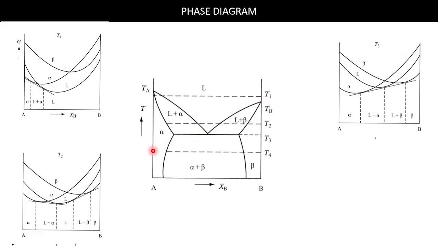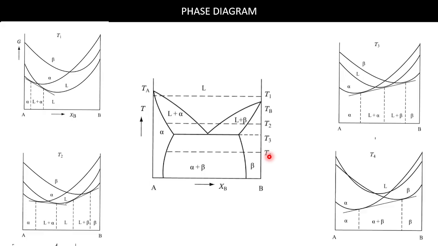And you can understand what could happen for T4. It is clear that liquid will increase, and then for alpha and beta we will get a composition of alpha beta equilibrium. So one thing you need to notice, that with increasing temperature,